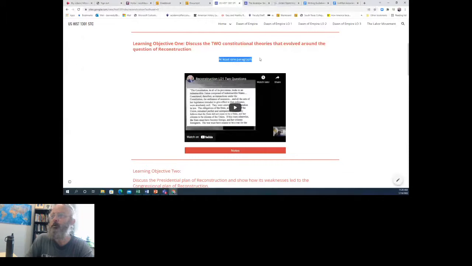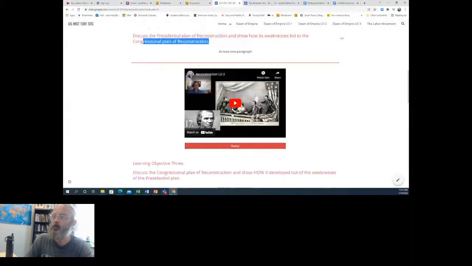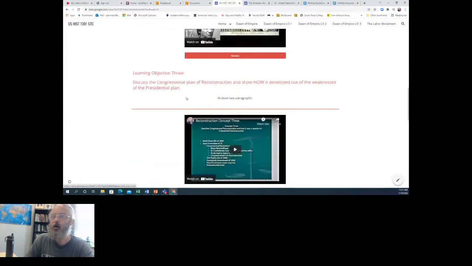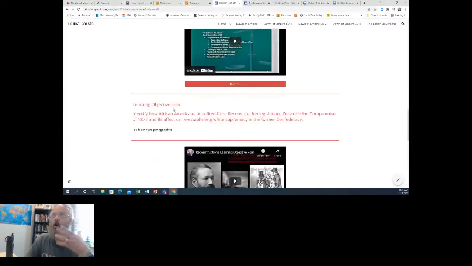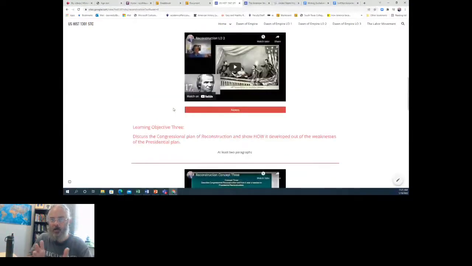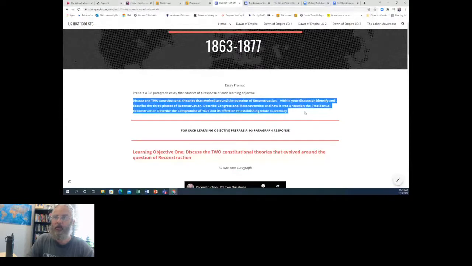Learning objective 2, same thing, right? Here is basically the prompt. You're discussing presidential Reconstruction. There's the material, go through that, and that should give you at least a paragraph right there. Learning objective 3, same concept. Learning objective 4, same concept. Once you have a response to all 4 of these learning objectives, combine your responses to each of those learning objective prompts, and that is your essay response to this particular essay prompt, right?